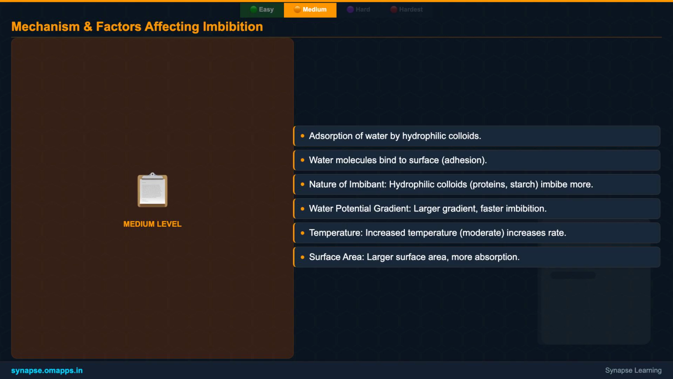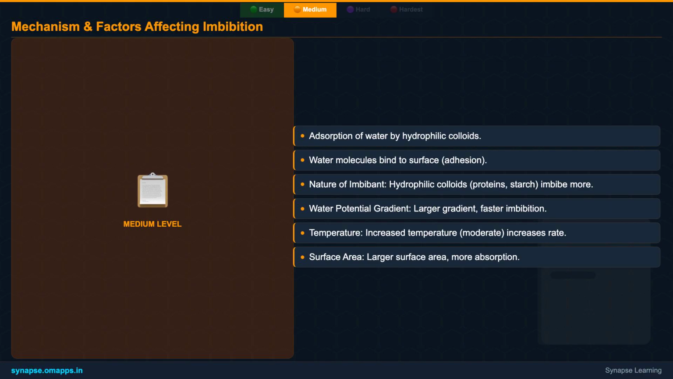Secondly, a significant water potential gradient is vital. The greater the difference in water potential between the dry imbibant and the surrounding liquid, the faster and more extensive the imbibition. Thirdly, temperature plays a role. Generally, a moderate increase in temperature can speed up the rate of imbibition as it gives water molecules more kinetic energy. Lastly, a larger surface area of the imbibant allows more points of contact for water absorption, thus increasing the imbibition rate.